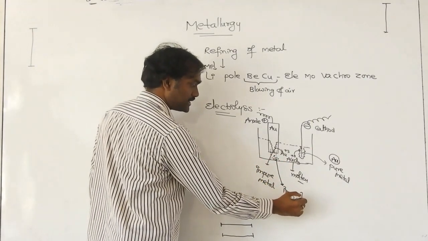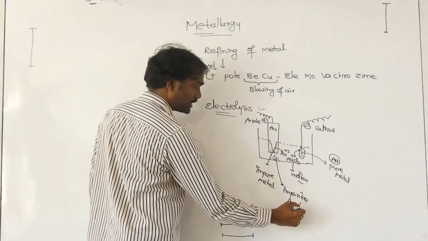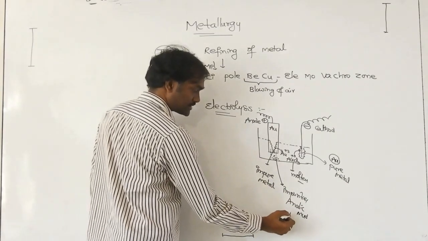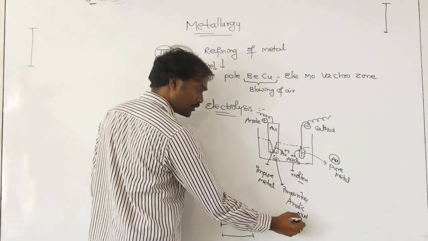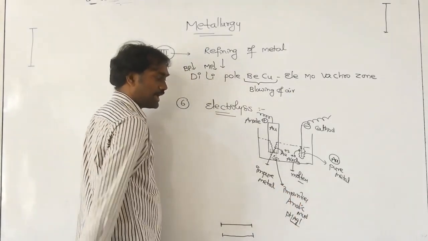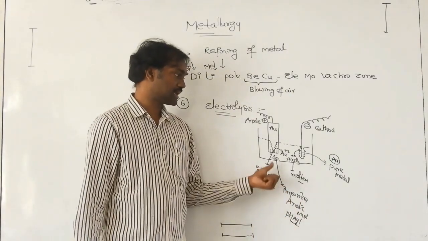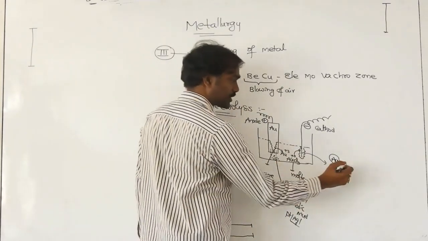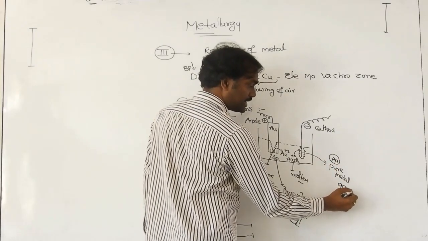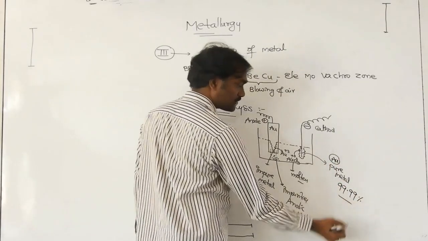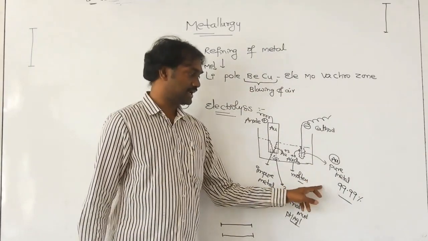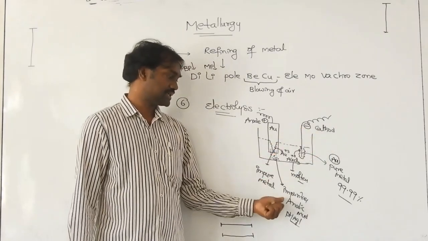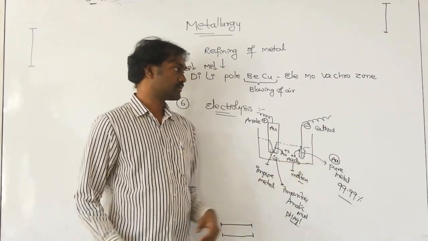Those impurities are called anodic mud. This contains noble metals, that means platinum, silver, gold. So the anodic mud contains noble metals. Any metal you can also utilize in this electrolysis process. In this you are getting 99.99% purity of metal. So the important things here are which is anode, which is cathode, and what is present in the anodic mud. They will ask these questions.